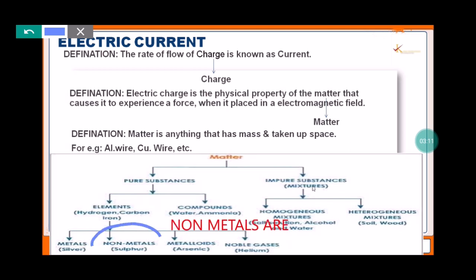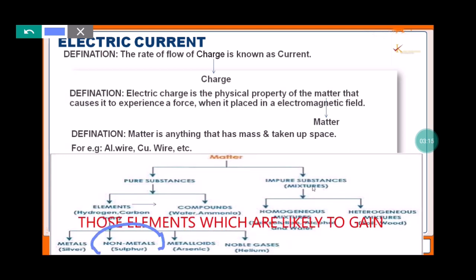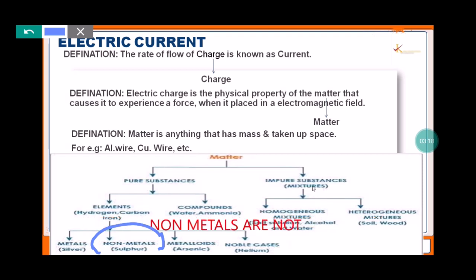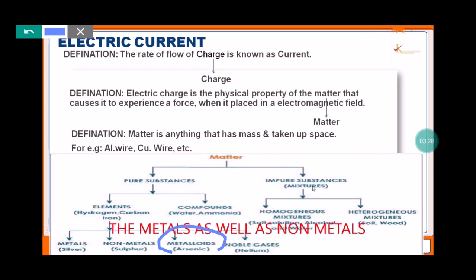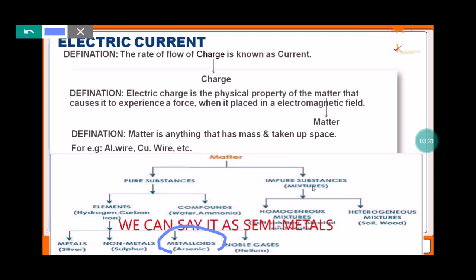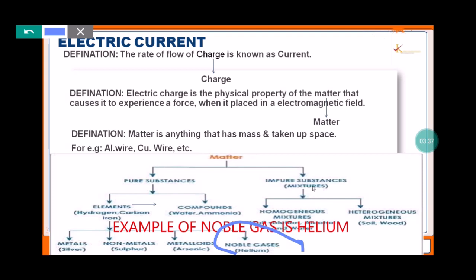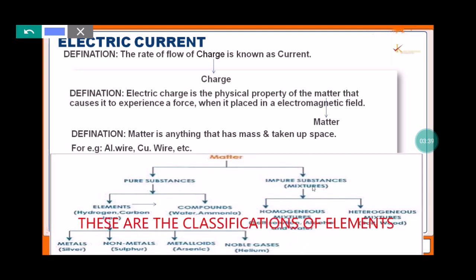Non-metals. Non-metals are those elements which are likely to gain electrons. They are not good conductors of electricity. For example, sulfur. Metalloids. Metalloids are elements which possess the qualities of metals as well as non-metals. We can say they are semi-metals. Noble gas. An example of a noble gas is helium. These are the classifications of elements.